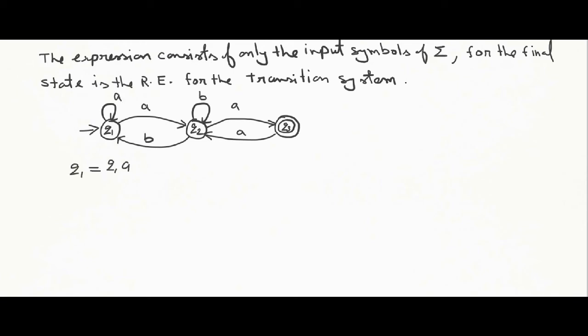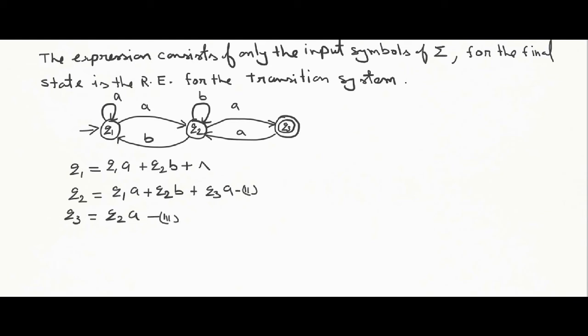For Q1, state name followed by input: Q1A plus Q2B plus null for the initial state. Similarly for Q2, Q1A plus Q2B plus Q3A, and for Q3, Q2A. So we have written these equations.